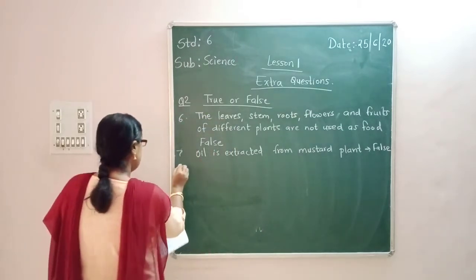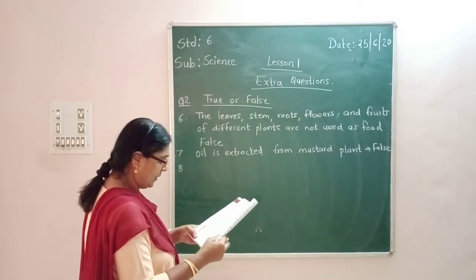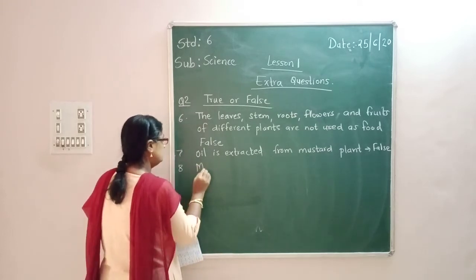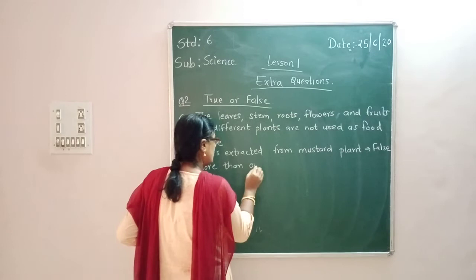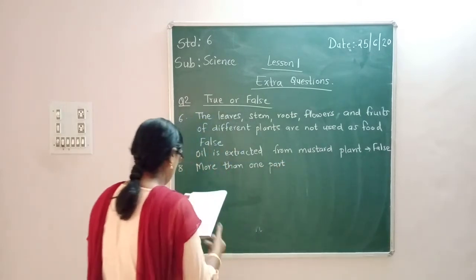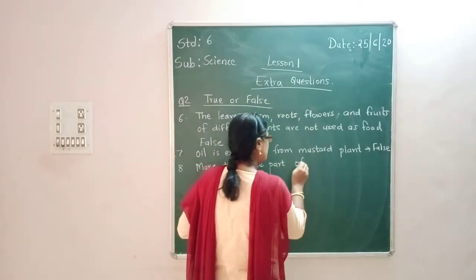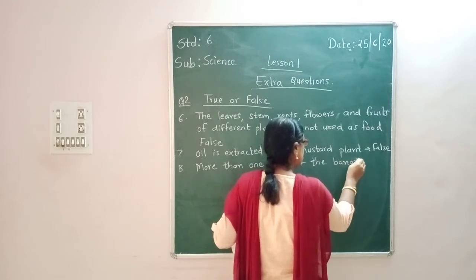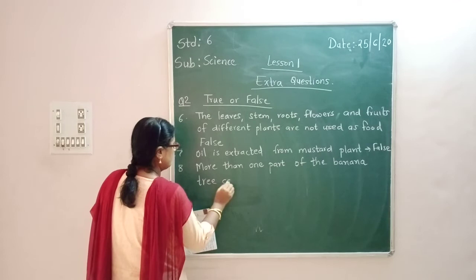Okay. Then next one: more than one part of the banana tree can be eaten.